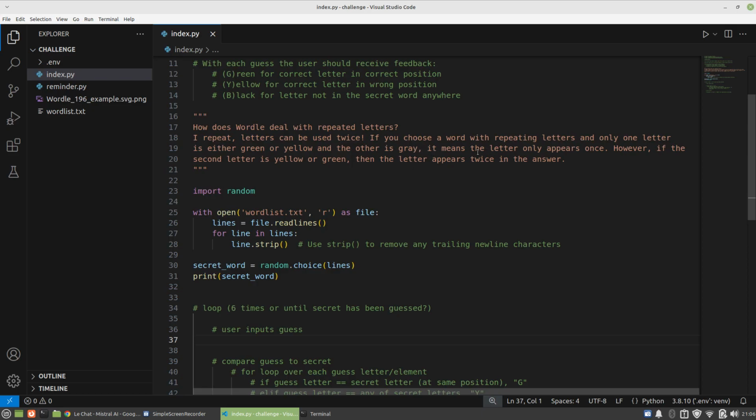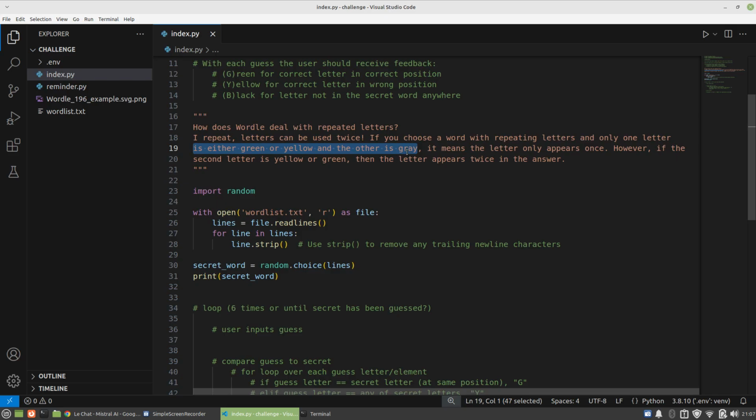If there's a letter that only appears once in the secret that you're trying to guess, but you actually use a letter twice, then what happens is this. One of the guesses will be green or yellow, depending on whether you guess the position exactly. It would be green, or if you got the wrong position, then it would be yellow. And the other one would be gray.